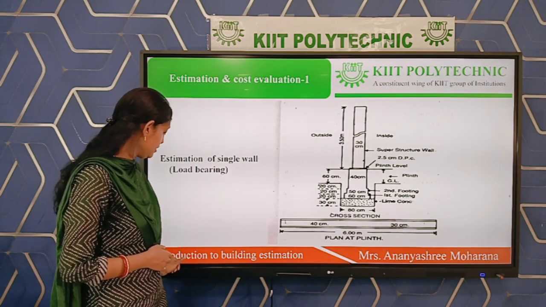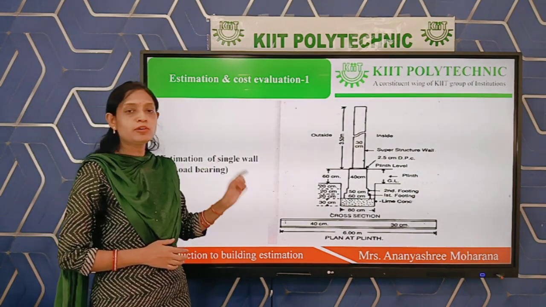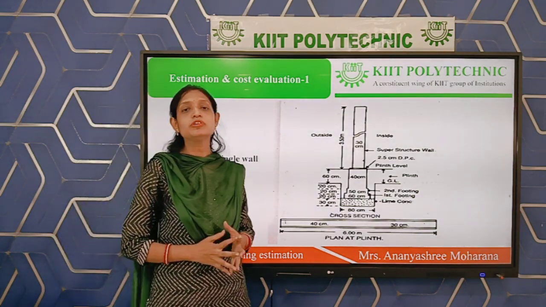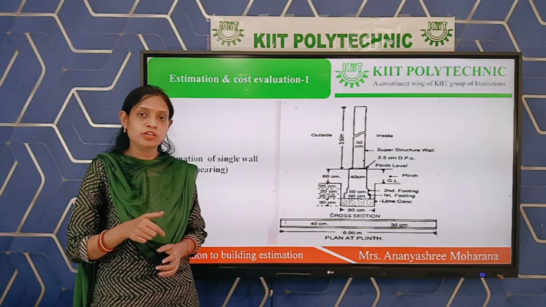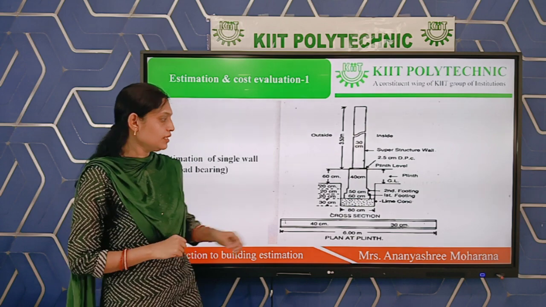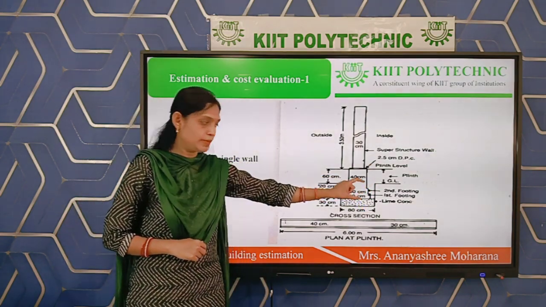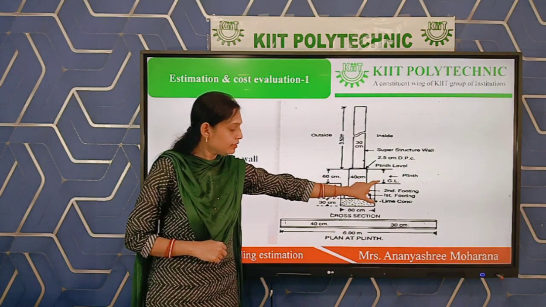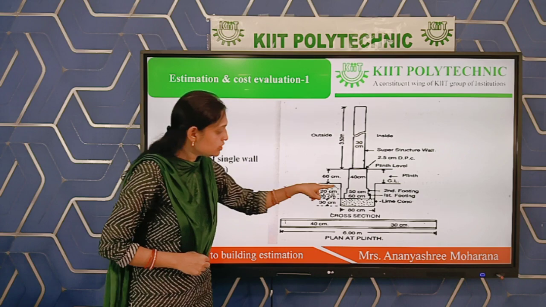Next is your height. How much will be the height? Here we have to mark one point, that is the height of the earthwork excavation, that means how much depth we are excavating below the ground level. This is the ground level line.